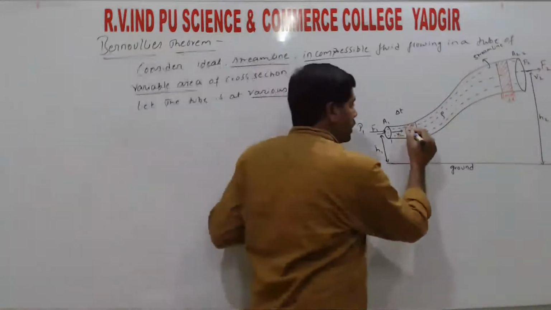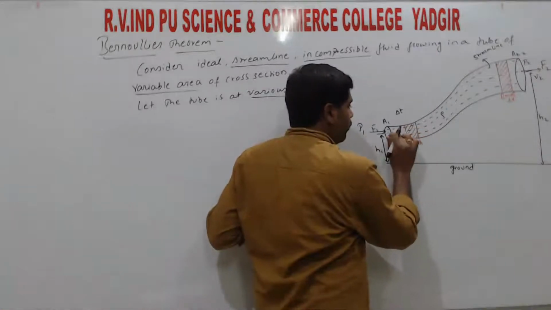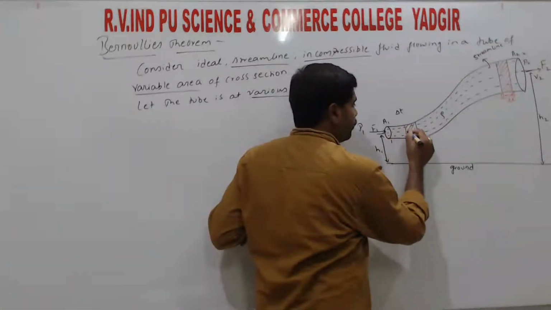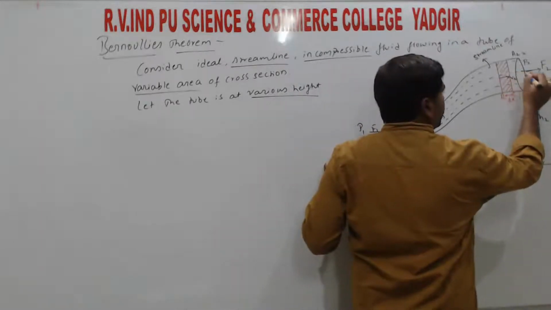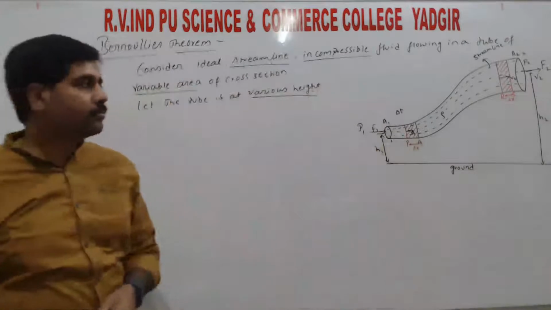So at P it has velocity v1 and at R it has velocity v2, right?